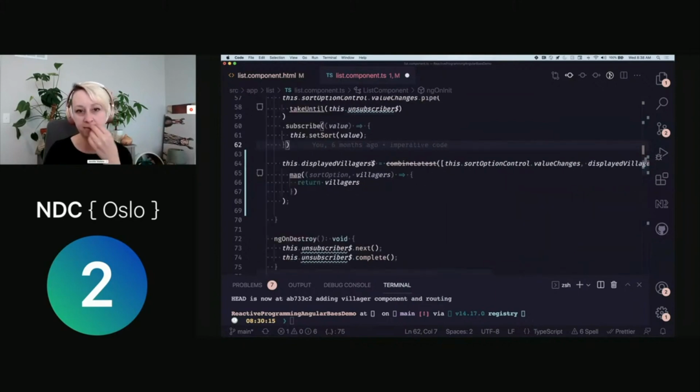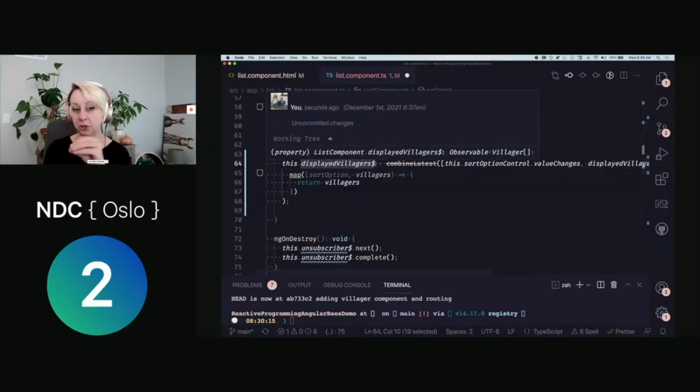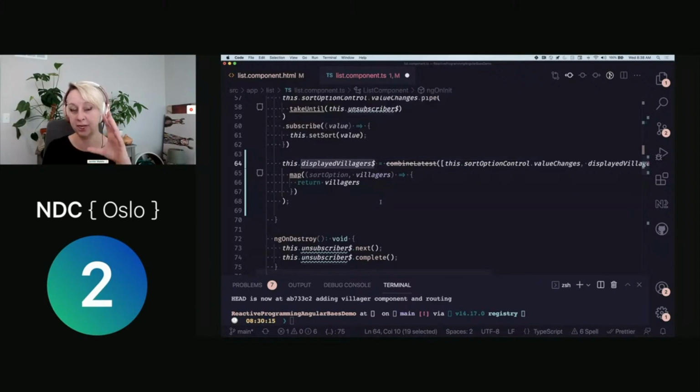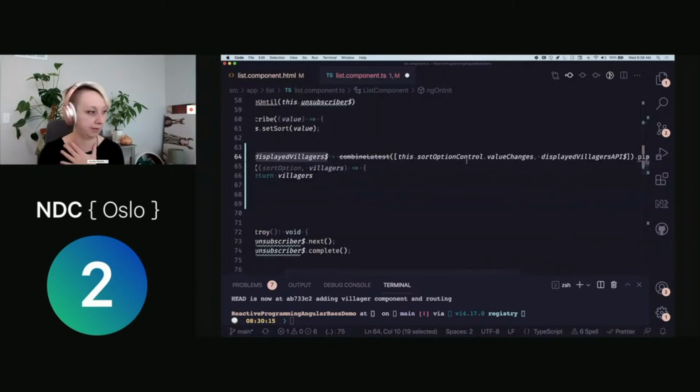And so here I'm declaring, again, the value of displayed villagers. I'm declaring it's always going to be the same thing based on anything that I'm going to pass in here. So instead of manually updating displayed villagers over and over and over again, I'm creating a definition here of what its state should be based on anything here. So if I am somebody trying to debug why I'm not seeing displayed villagers in the way that I would expect, this is my source of truth. This is the place I come and try to understand how it is being altered based on what's coming into it in these different streams.